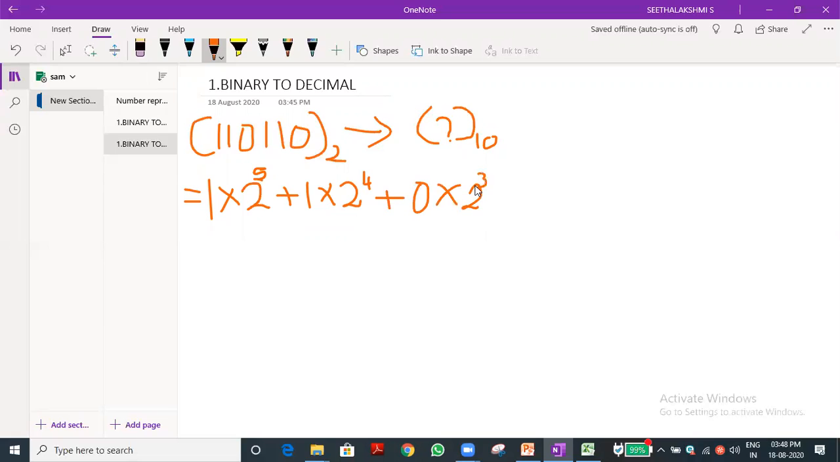You people are saying very fast, but I am struggling to write it. Okay, 1 minute. 1 into 2 power 2, plus 1 into 2 power 1, then finally 0 into 2 power 0.